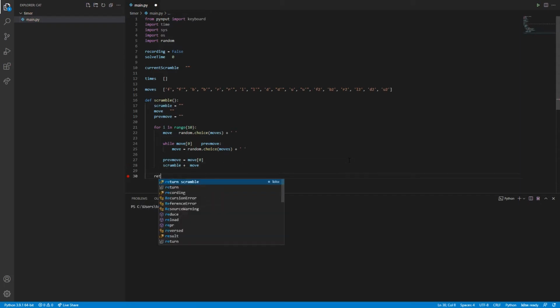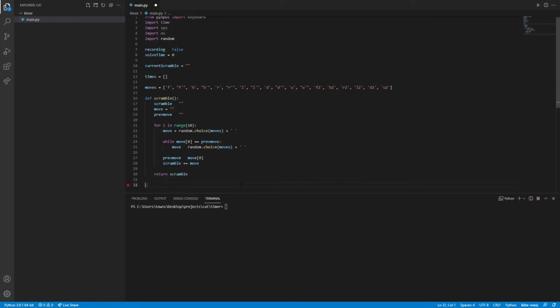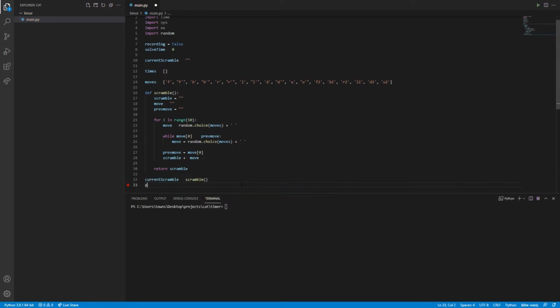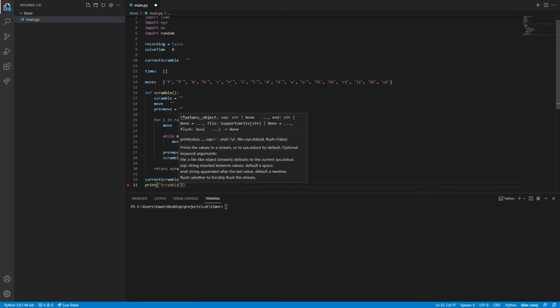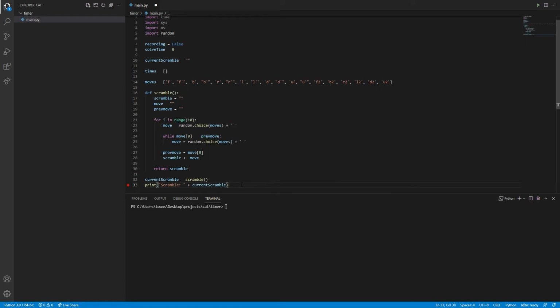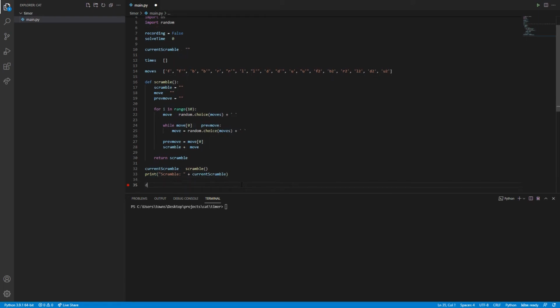So now we'll want to return scramble. And we'll say current scramble will actually set to equal scramble. We'll then say print scramble plus current scramble.